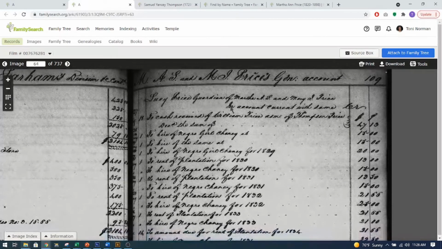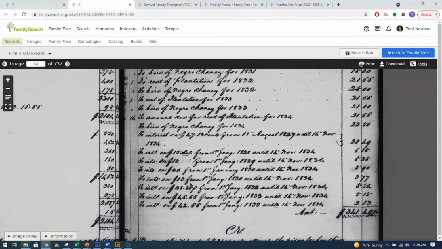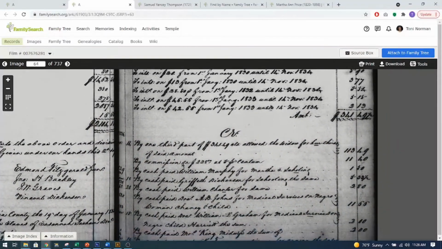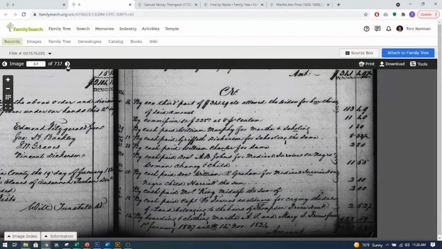But it tells us here, to cash received of William Price, administrator of Thompson Price. So there is her father, Thompson Price, and her mother is Lucy. And then you can read through these accounts. And let me go through.